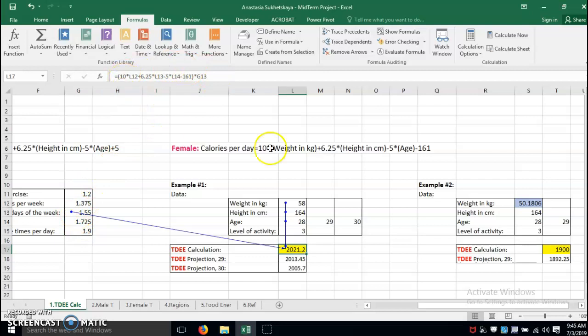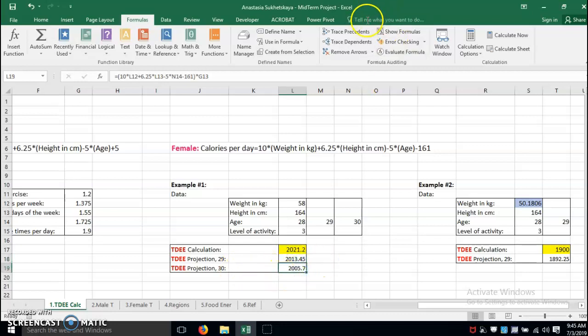So as we can see here, then I decided to project into the future, let's say when I will be 29 years old, how many calories I would need in order to weigh the same 58 kilograms. So I used the same formula, I just adjusted for the age, which is 29 years old. And as we can see, the amount of calories is getting lower, which is obvious since we're getting older, we have to decrease a little bit the energy we consume. I mean, the calories we consume.